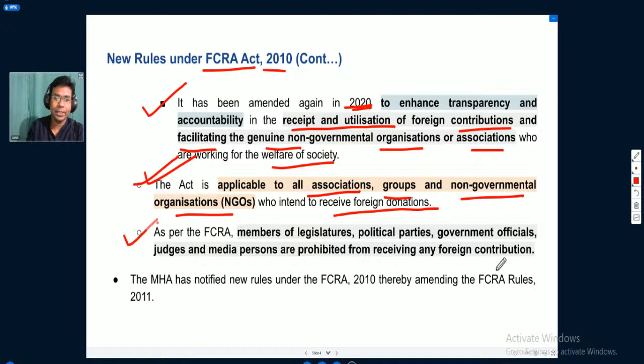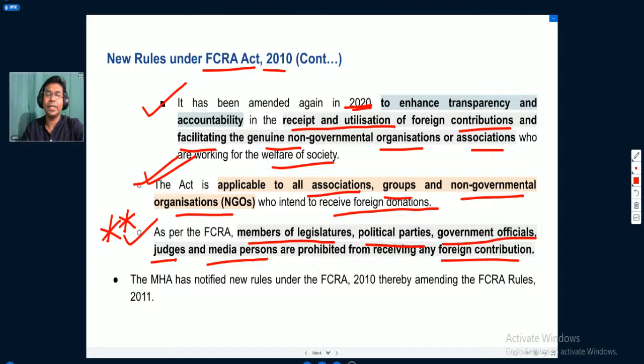Okay, so as per the Foreign Contribution Regulation Act, members of legislatures, political parties, government officials, judges, and media persons are prohibited from receiving any foreign contribution. This is a very important topic. Members of legislatures, like MLAs, members of state legislative assemblies, then MPs, members of parliament, are prohibited from receiving any foreign contribution. Political parties are also prohibited. Government officials like IAS officers and other officials are prohibited. Judges and media persons are prohibited from receiving any foreign contribution.